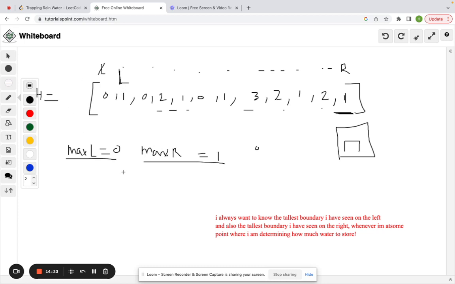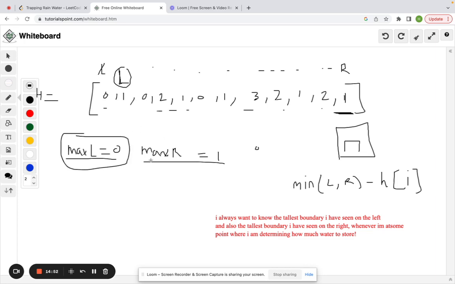And you're going to do the same computation where you take the minimum. So what we did was we took the minimum of the left boundary and the right boundary, and then we minus the height. I'm just going to say h at i. All right. In this case, if you're moving the left boundary, this tells you that the max left value was less than the max right value, less than or equal.